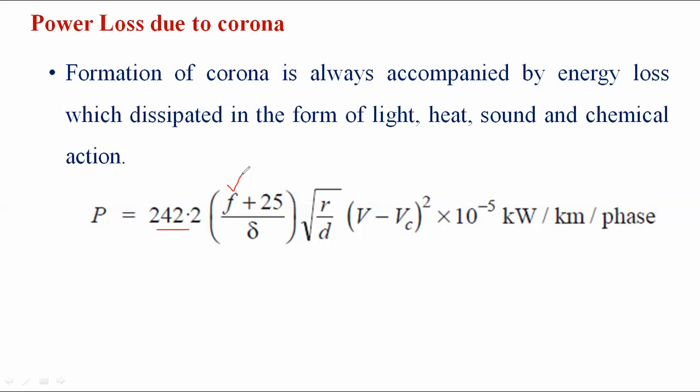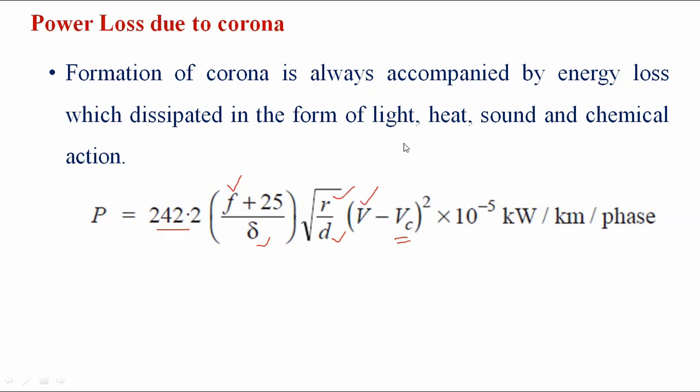f is the supply frequency. As per Indian standard, the frequency is 50, so 50 plus 25 by delta. Delta represents the air density factor, that is 3.92 b by 273 plus t. r is the radius of the conductor, d is the distance or spacing between the conductors, and V represents the phase to neutral voltage, the actual supply voltage, taken as the RMS value. What is Vc? Vc represents the disruptive critical voltage, also taken as an RMS value.